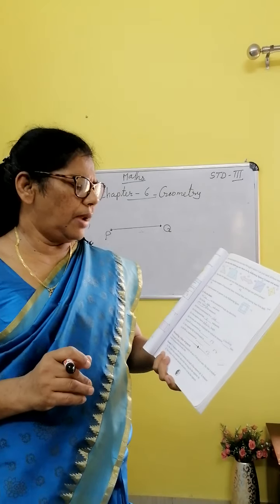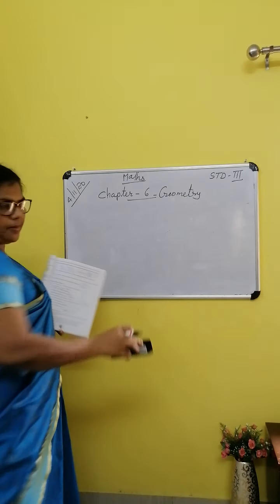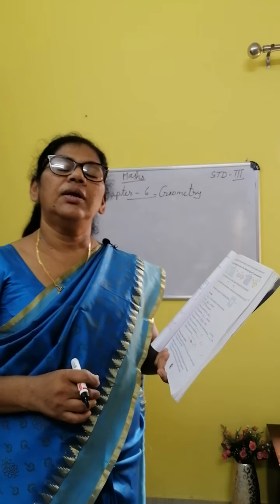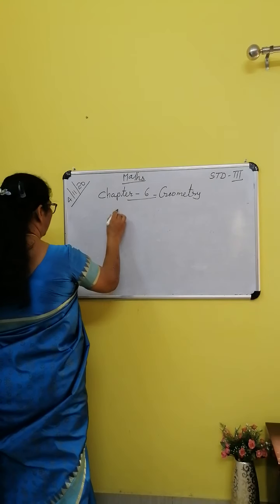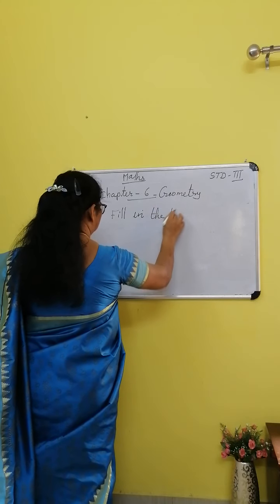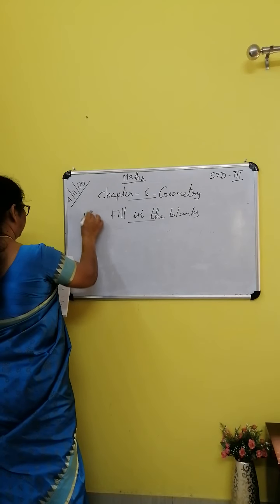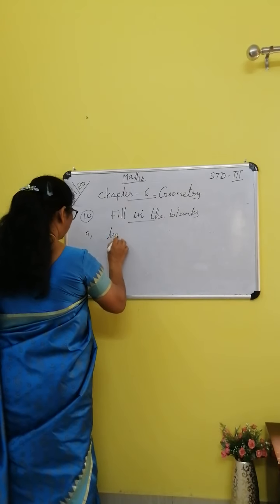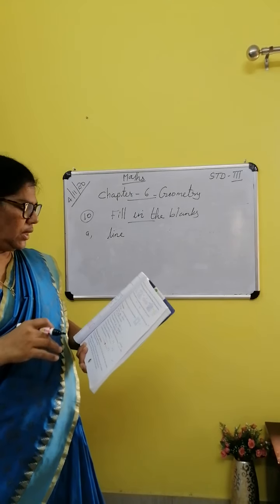Next one, fill in the blanks. A dash can be extended in both the directions. What is that? Question number 10. A. Answer: I am writing on the board. Line. A line can be extended in both the directions.